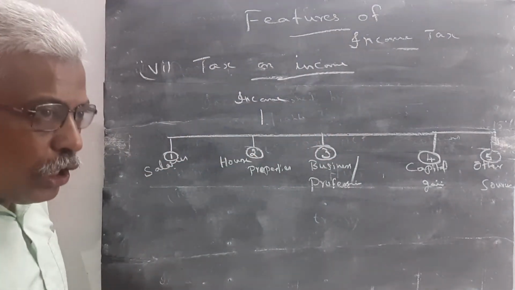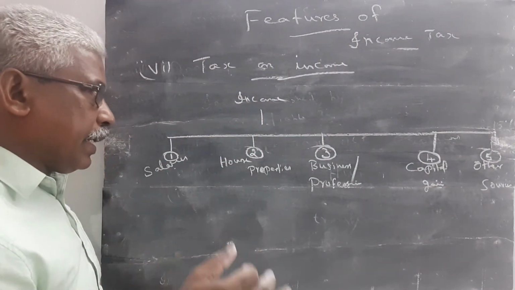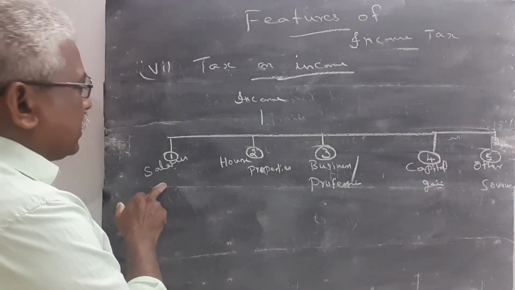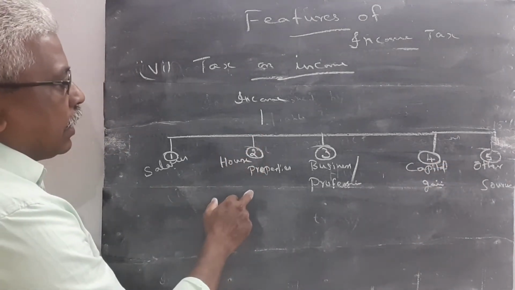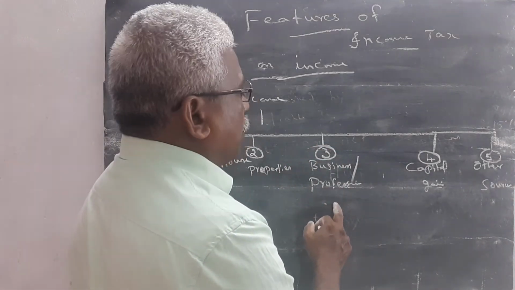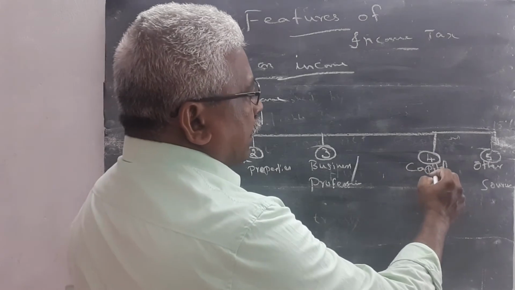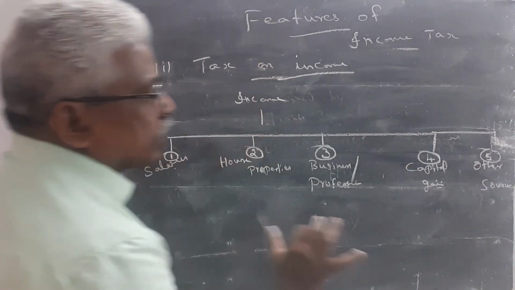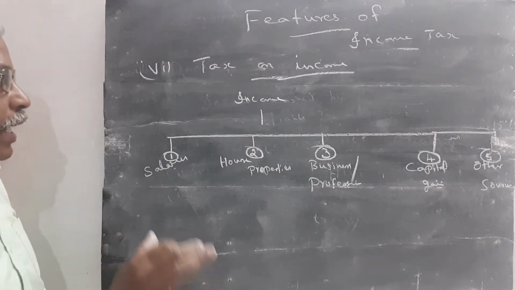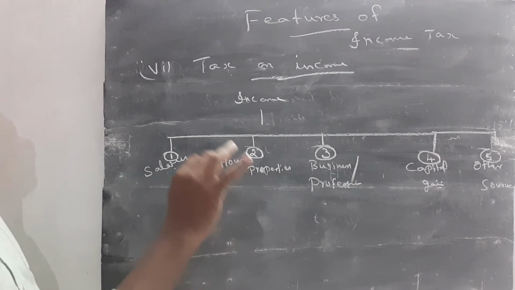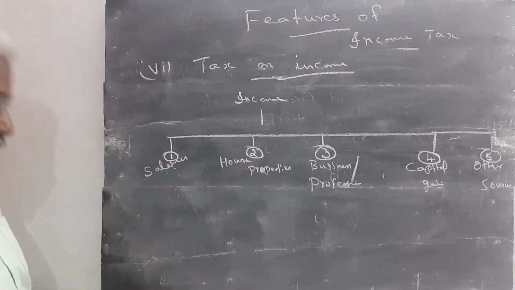So an individual or a person can earn income under 5 categories. These 5 categories of incomes are liable to pay tax.